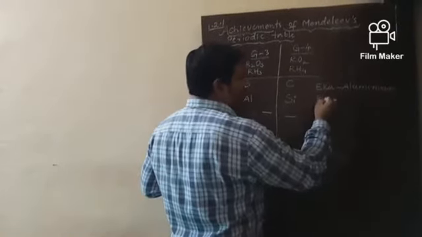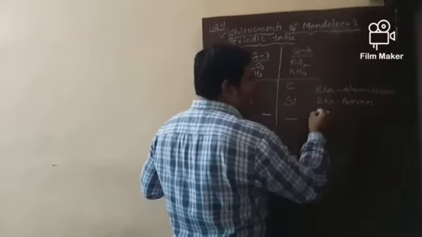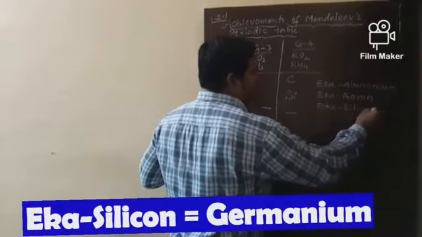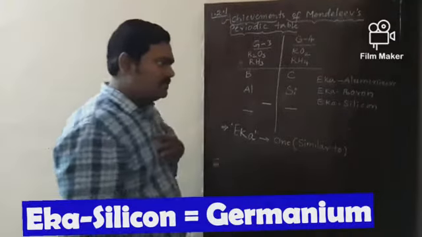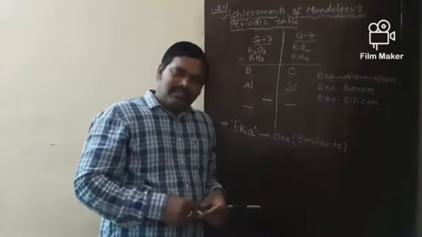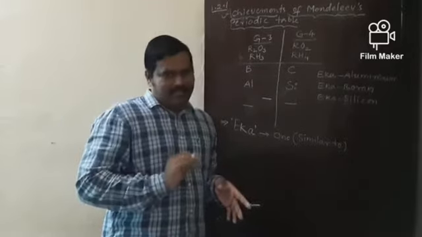Next, Eka boron. And third one, Eka silicon. So these three elements were predicted by the scientist Mendeleev based on the existing elements.